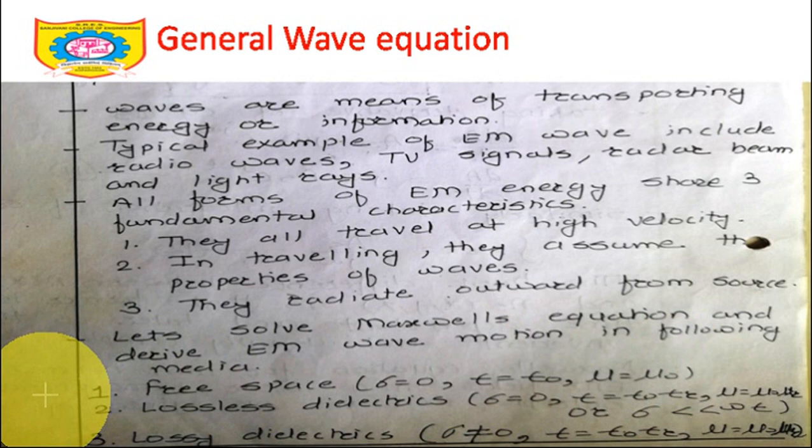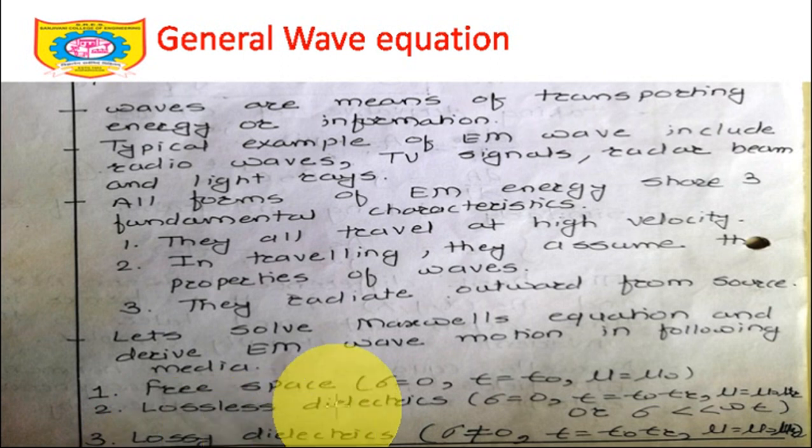Second is a lossless dielectric. A dielectric which is lossless is one having a low value of tan delta, the loss tangent. If it is low, then we say that it's a lossless dielectric. So it may not have epsilon r equal to 1. It will have a certain value of epsilon r and a certain value of mu r, but it will definitely not have the values of epsilon r and mu r as 1.